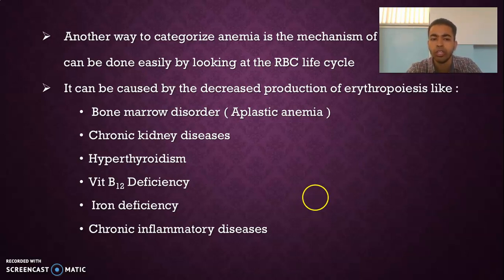And if there is chronic kidney disease, because erythropoietin is a hormone which is secreted by the kidney. If a sufficient amount of erythropoietin is not secreted, in that case what will happen? The maturation of the reticulocytes to erythrocytes won't take place. Okay, so there will be some amount of RBCs, but those won't be matured. And even hypothyroidism, vitamin B12 deficiency, iron deficiency, and chronic inflammatory diseases.